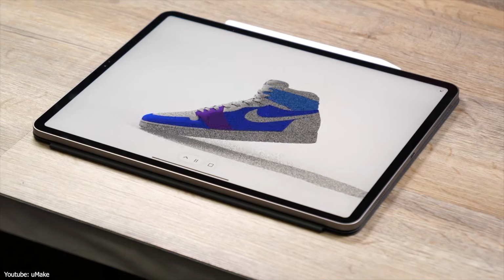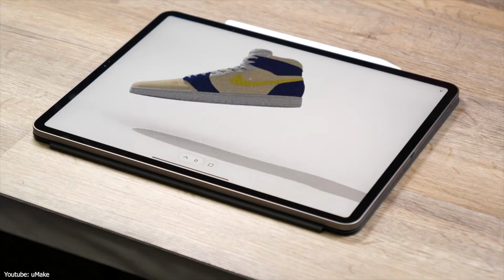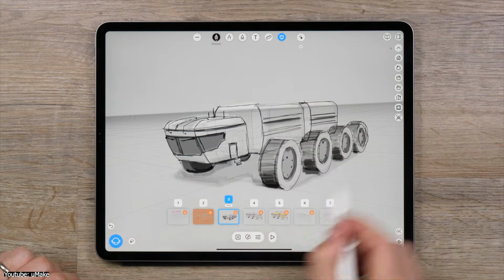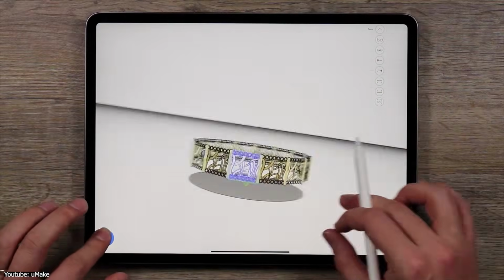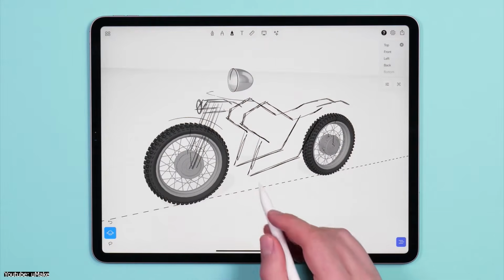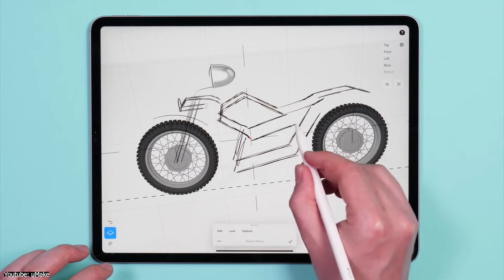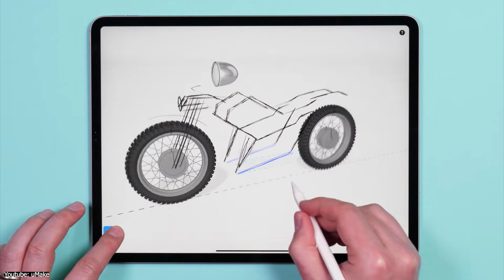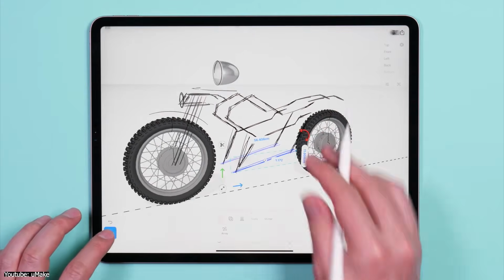Another thing that really defines uMake is how it blends everything together. So you're not just modeling, you can sketch over images, combine references, and build entire concept boards inside the app. It kind of feels like a mix of sketchbook, a mood board, and a 3D tool all in one place. That's why it is popular for ideation and the early stage of design work.